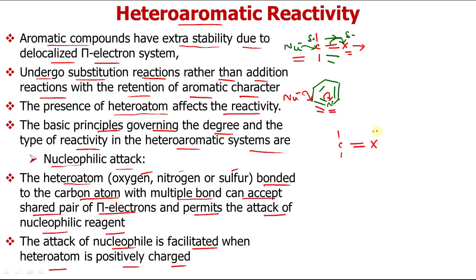Double bond X positive. Now suppose it is positively charged. Now you can see the positively charged atom is even more electron active. Now it will attract these electron pairs towards itself. Its tendency to attract these electrons will be more, so it will make this carbon more electrophilic. Now this carbon will have more positive charge.